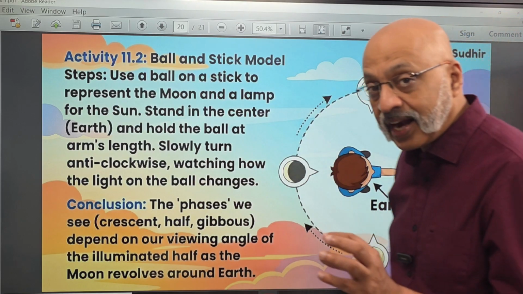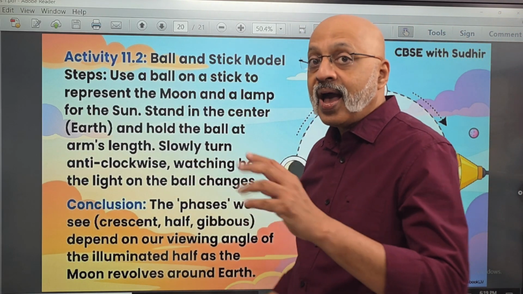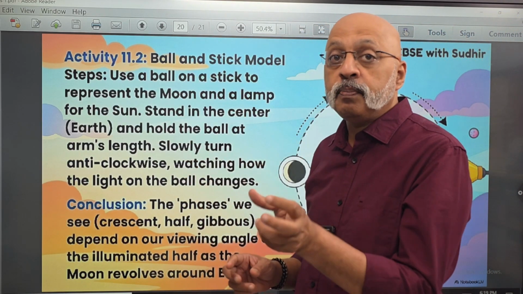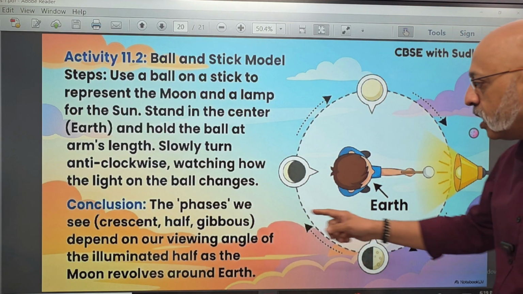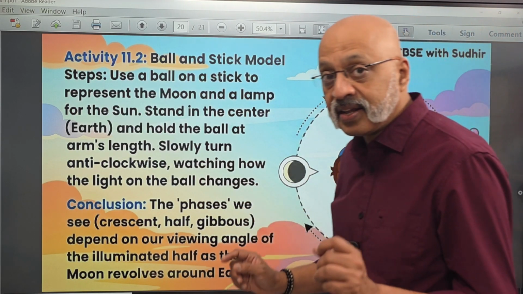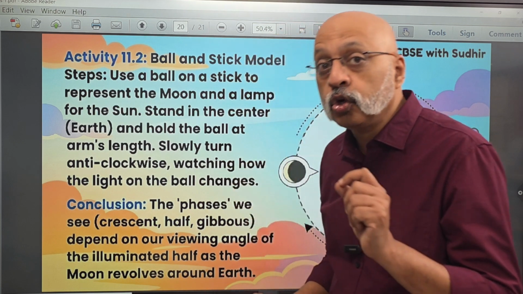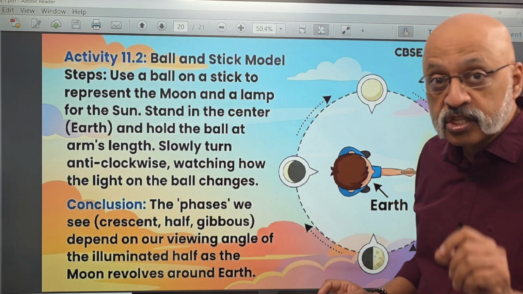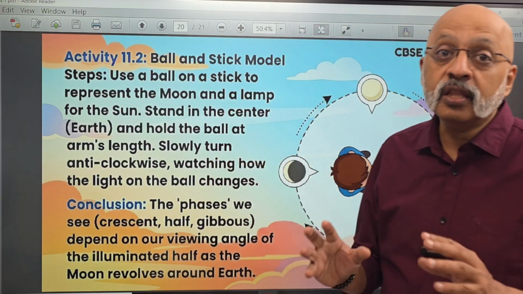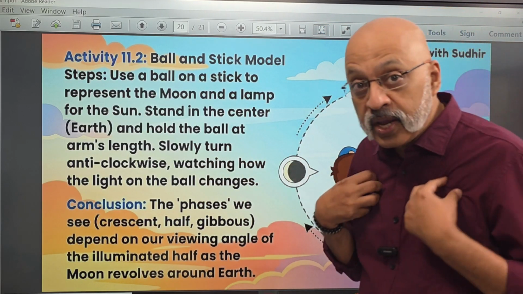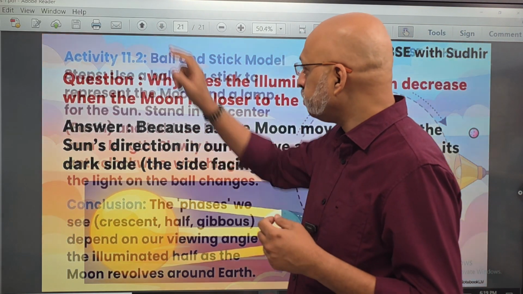So you need to have that kind of a ball which will get illuminated, and in a dark space you will be able to see the different crescent and the gibbous phases. This is another activity which I would suggest you should do in a lab. So if there are any teachers listening to this, do this. It's always very fascinating to teach in the form of experiment. At least that's how we learned when we were in school.